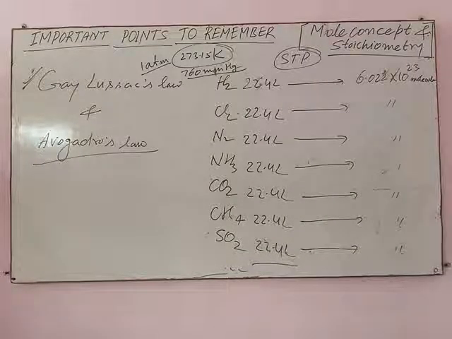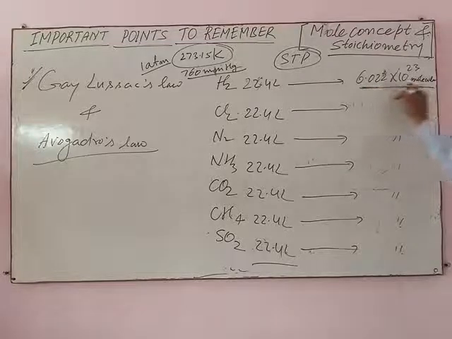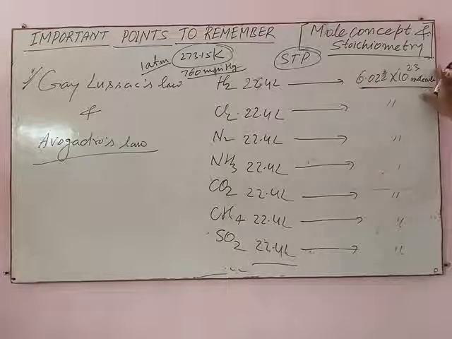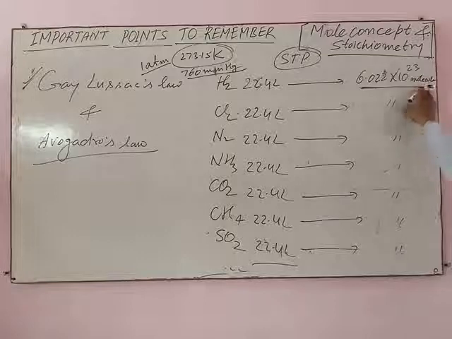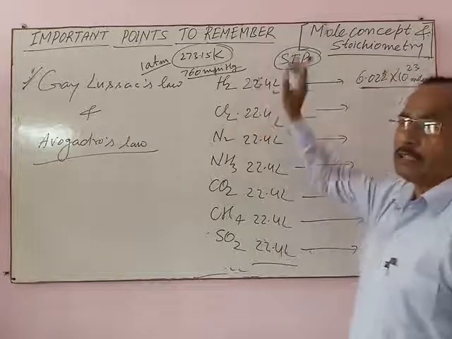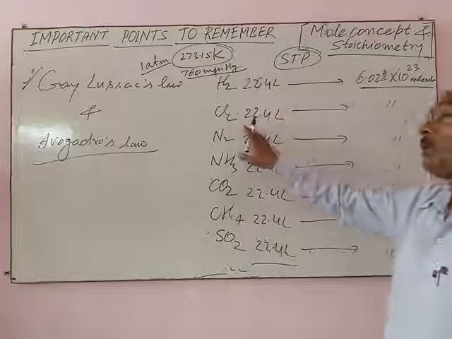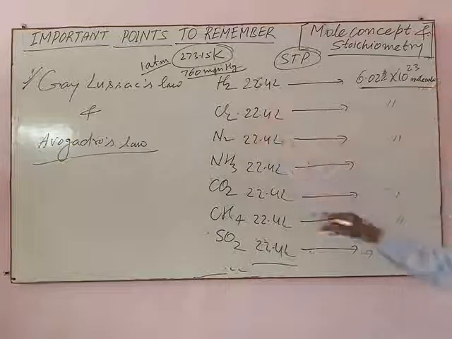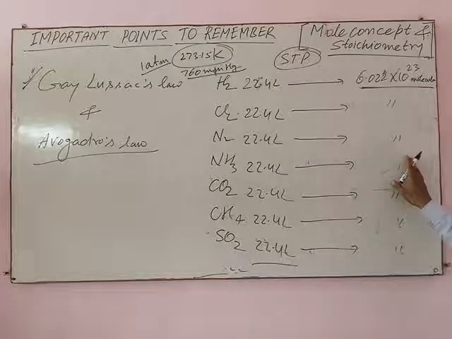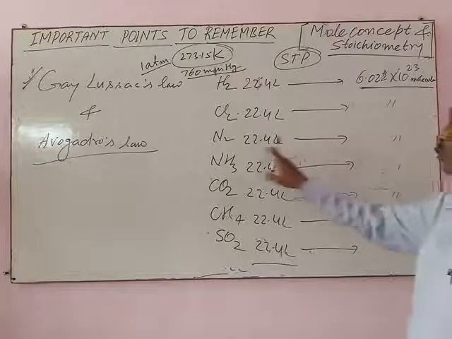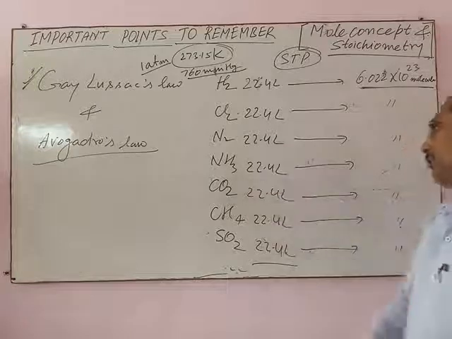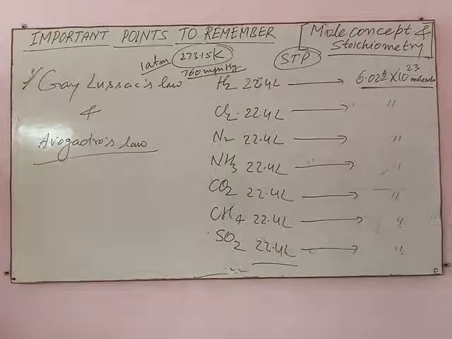In other words, Avogadro number of molecules of hydrogen occupy 22.4 liters at STP. Avogadro number of chlorine molecules occupy 22.4 liters at STP. Avogadro number of nitrogen molecules occupy 22.4 liters at STP, and so on.